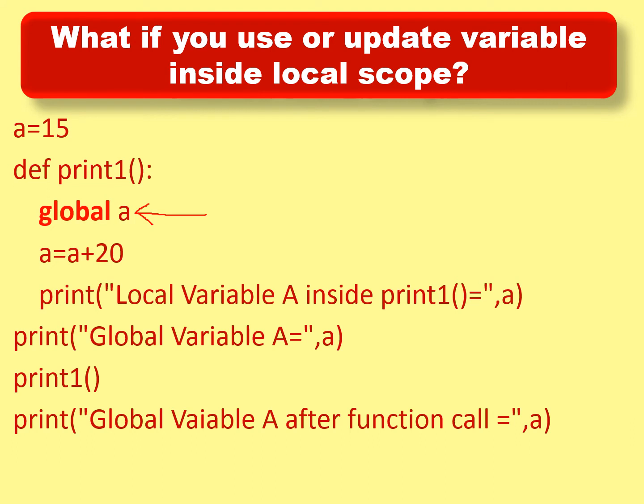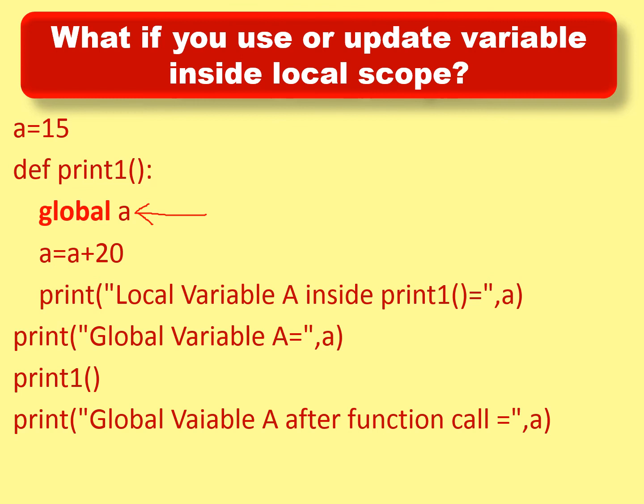My dear students, when this program runs, kindly concentrate, it moves toward def print1 and then automatically moves to the main section. Print global variable A is equal to A. As per my knowledge, it displays a value that is 15. Again, if you run the function print1 without global A, it returns an error. It returns an error because we have two variables: one is global and the second one is local.